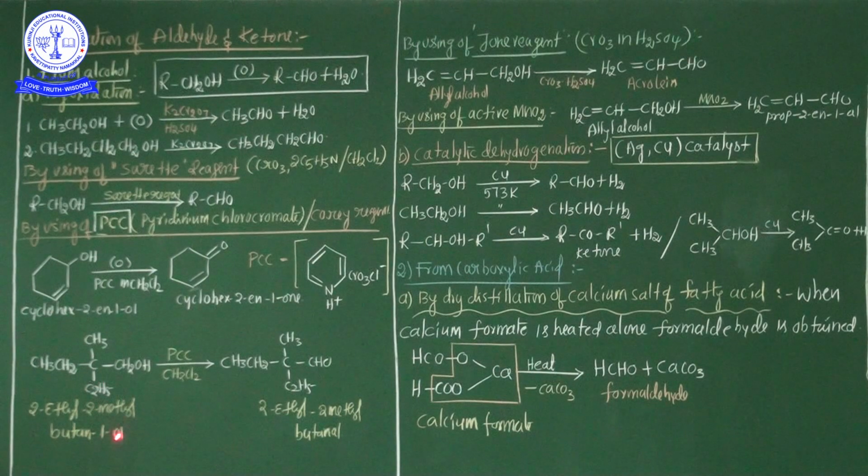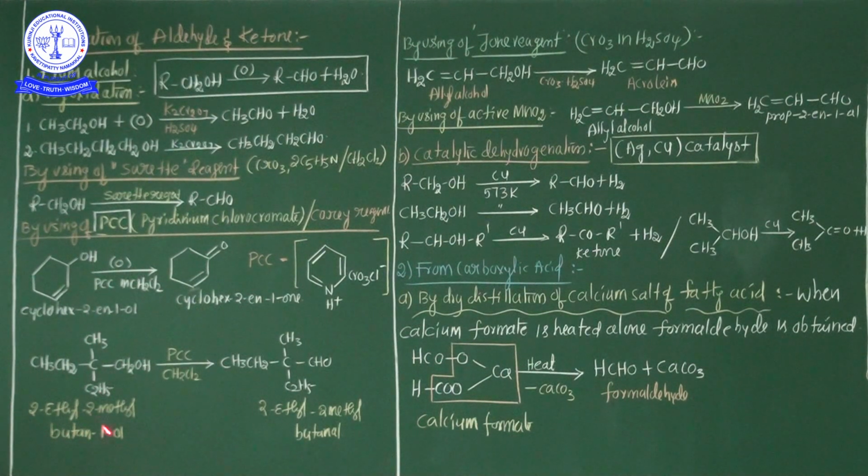One is a methyl group, another is an ethyl group. According to the IUPAC rules, if two different types of alkyl substituents are attached to any carbon, you should follow alphabetical order. So here C2H5 ethyl group, CH3 methyl group. Ethyl group is first alphabetically. So 2-ethyl-2-methylbutan-1-ol.